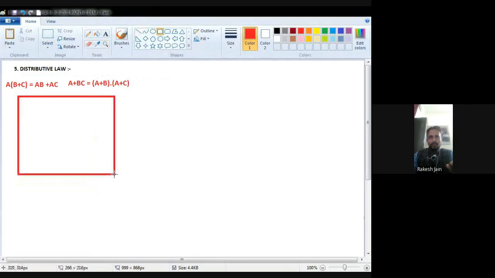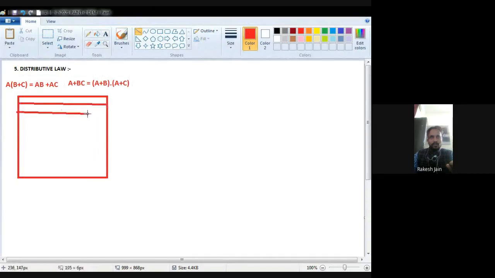Now what is this very important law? Distributive law. What is this? That is a multiplied by b plus c, that is equal to ab plus ac.